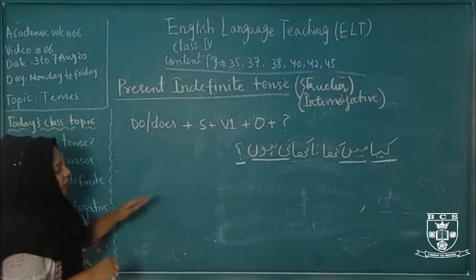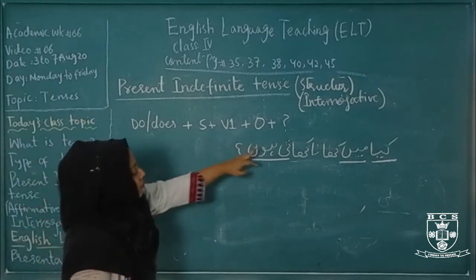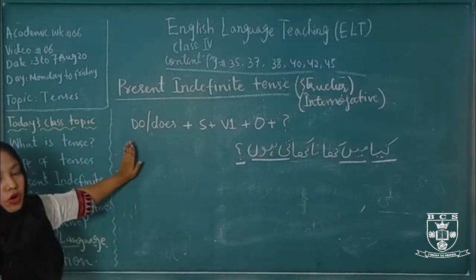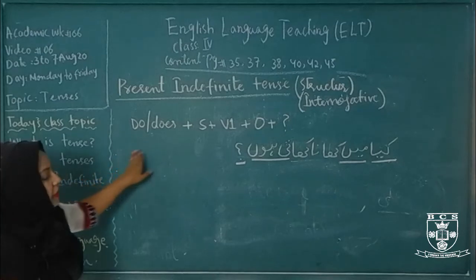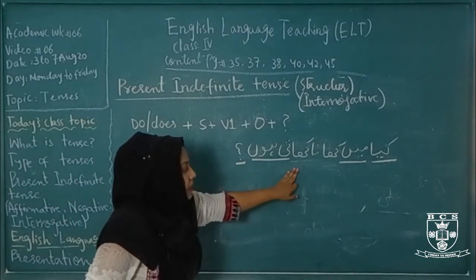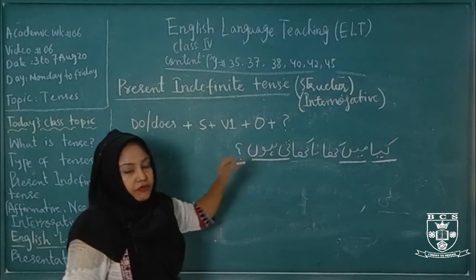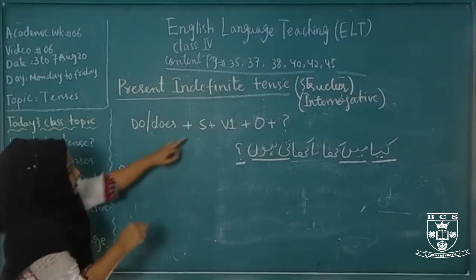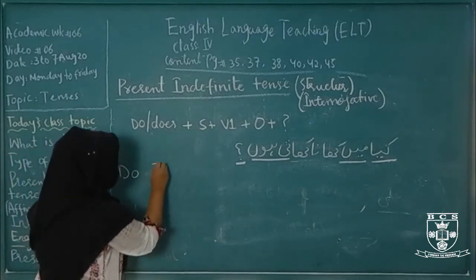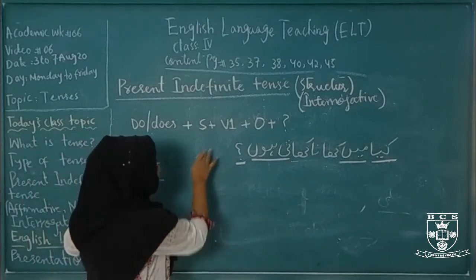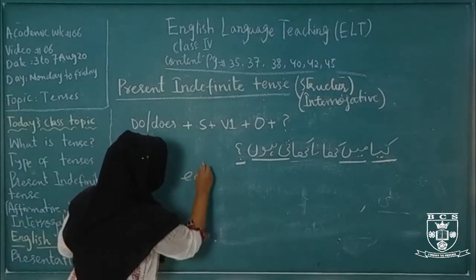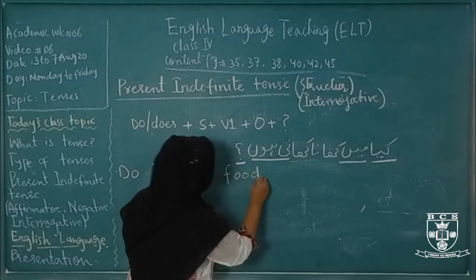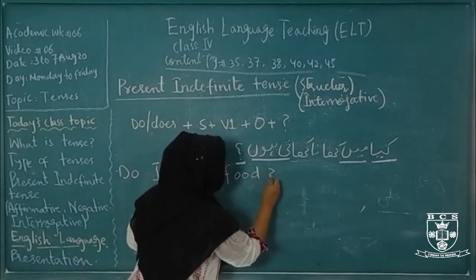So how do we translate into English? First, according to the structure, there is a helping verb do or does. Which helping verb do we use here? With main, I is first person, plural. With plural what do we use? Do. Do, then subject I, then verb eat, and what is the object? Food, and then a question mark.